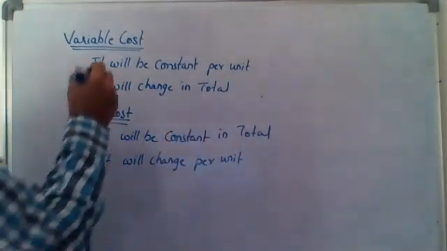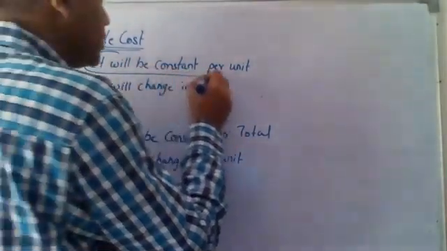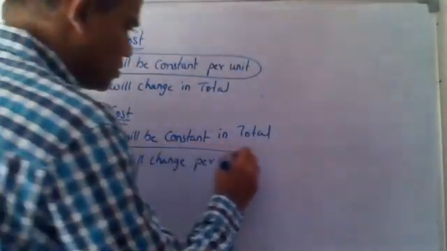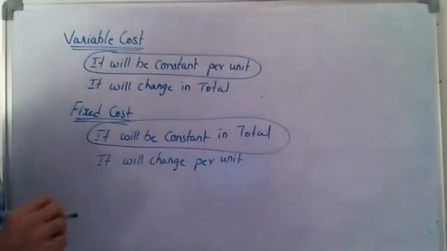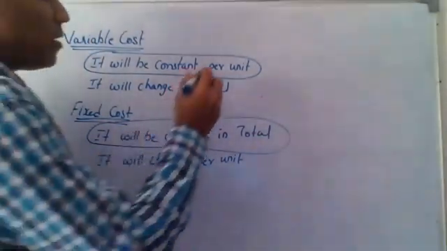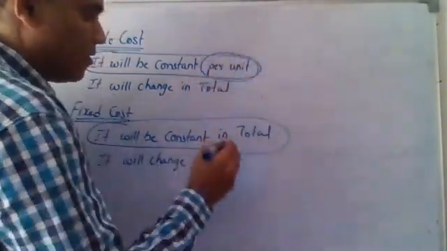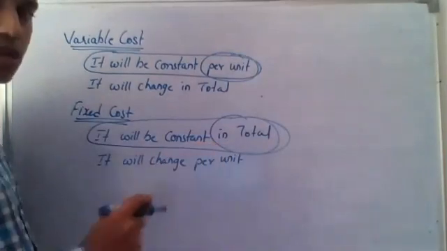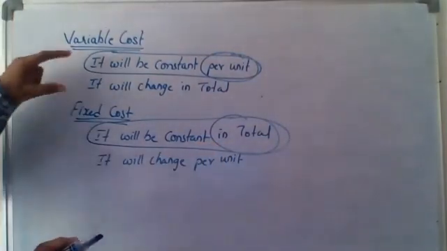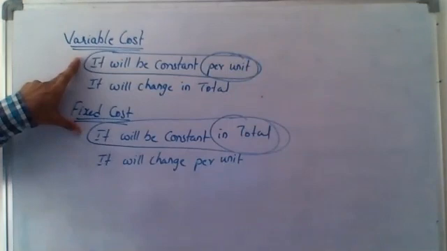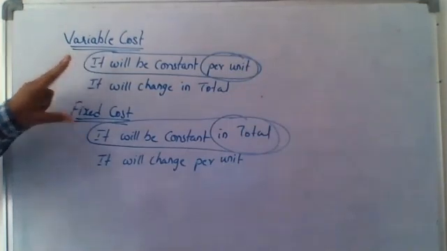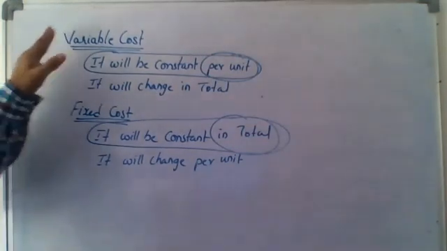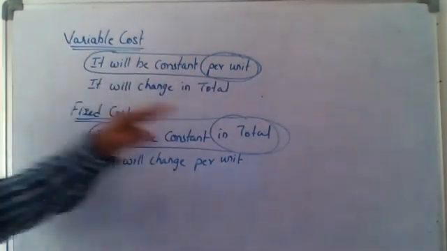That means I want you to understand the variable cost per unit and fixed cost in total. Variable cost per unit and fixed cost in total is our point where you should keep in mind whenever you're doing any problem, whether it is a flexible budget or overhead budget. You should keep in mind that variable cost per unit will be constant, fixed cost in total will be constant.